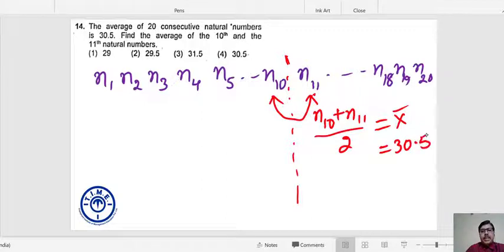So can I say the average of middlemost numbers, 10th and 11th, is 30.5 only? Yes or no? Again, this question is a 10-second question. If you know the concept, then you can easily apply.